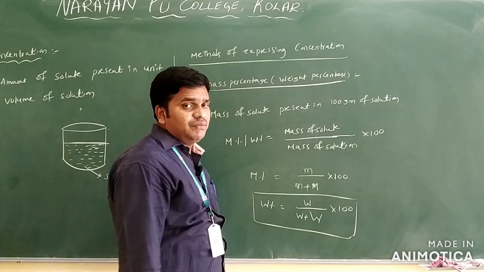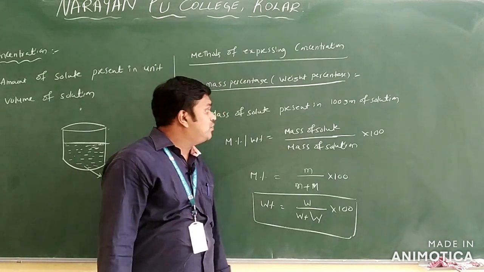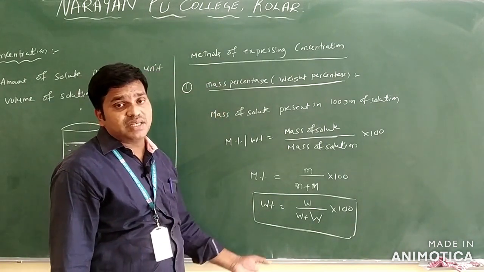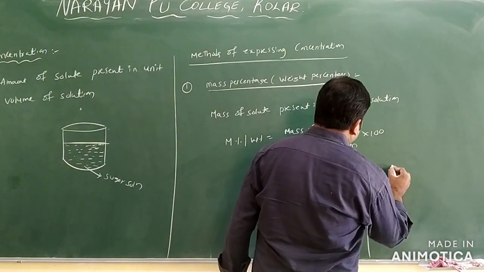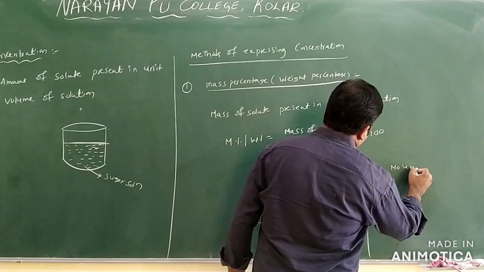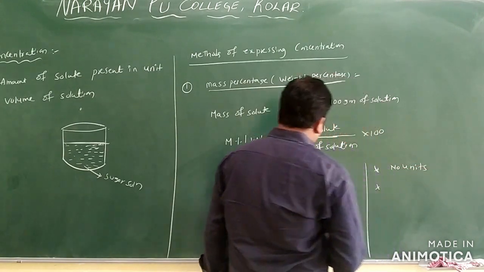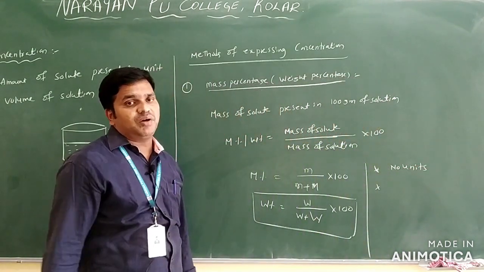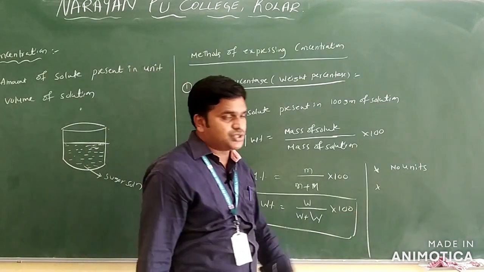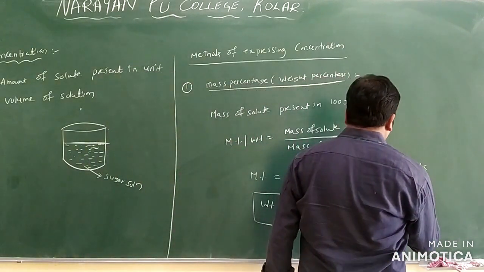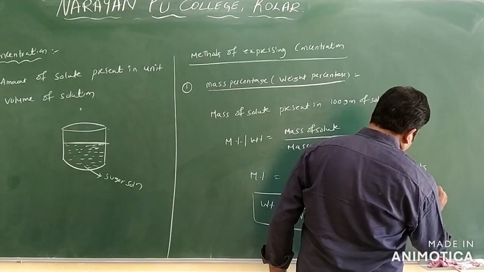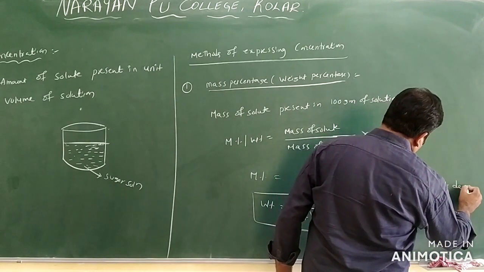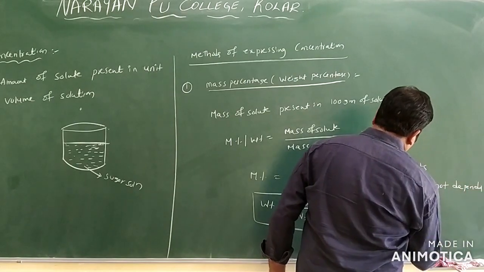So this is the formula we are using to identify the weight percentage of the solution, or you can say mass percentage of the solution. You can say this one weight percent and mass percent. We will write here there are no units. Why? Here numerator and denominator are both in grams, so they cancel, no units. One more point I am writing here: it does not depend on temperature.